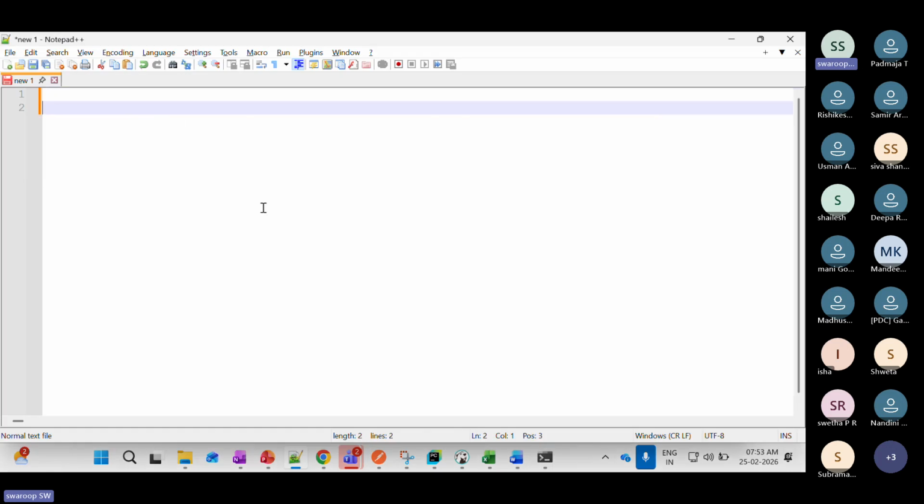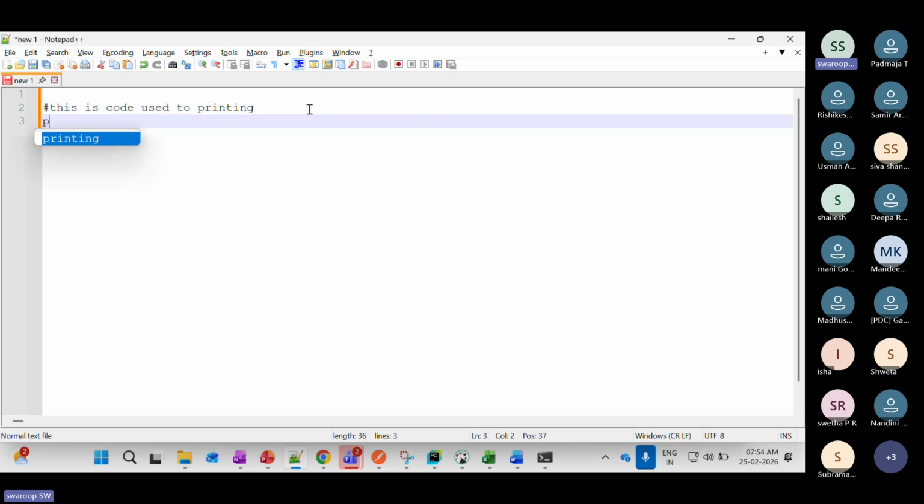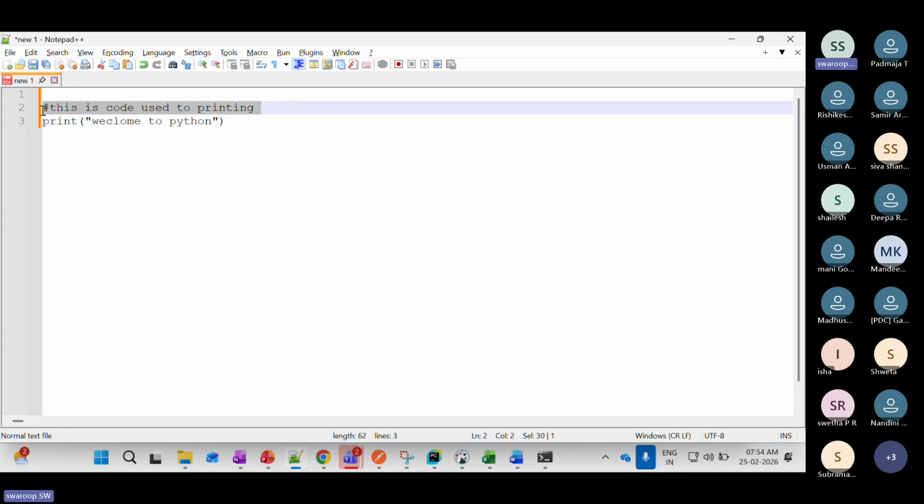Let's use the same thing. So how to do the comments? For example, I will write: this is code used for printing. This is my comment. If I want to convert this into a comment, I just press the hash symbol. This is called a single line comment. After that I am typing print, welcome to Python.